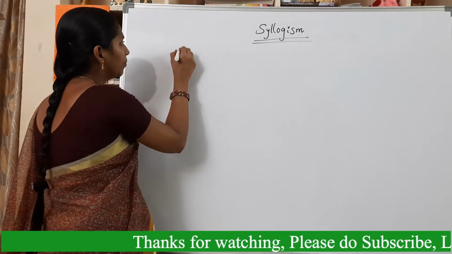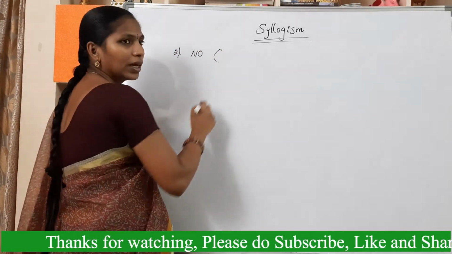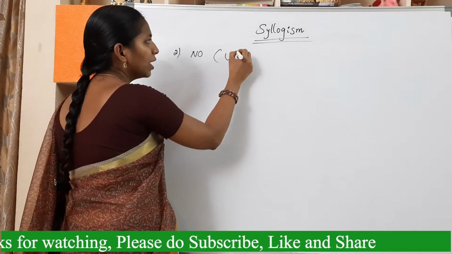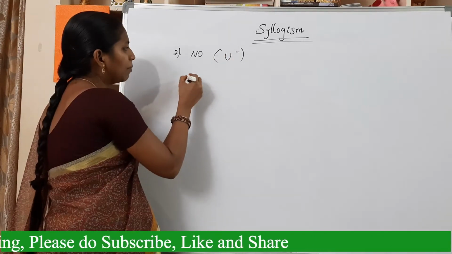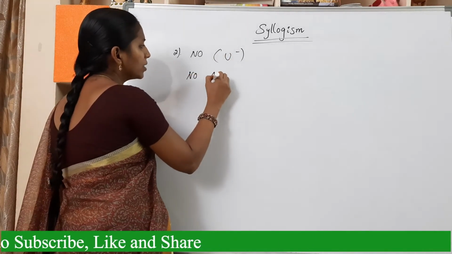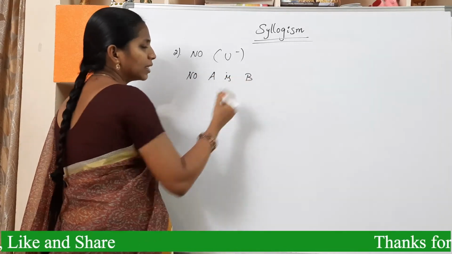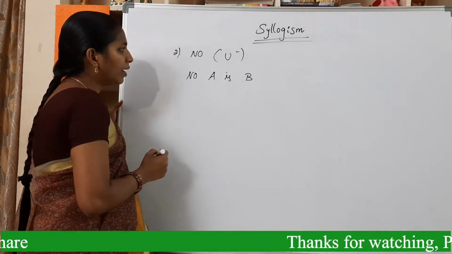See the second one, no. That is universal minus. Suppose the example is no A is B. See the Venn diagram.